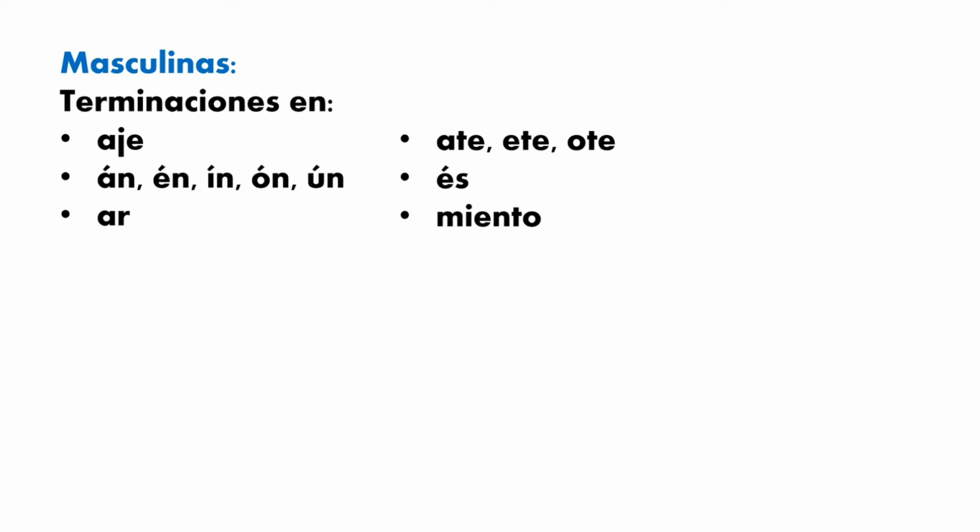Okay, in this case we have some rules for masculine words. When a word ends with aje, or the second one, an, en, in, on, un, the third one, ar, the next one, ate, ete, ote, rule number 5, és, and the last one, miento, all of these will be masculine words, in most of the cases. Now let's see some examples.